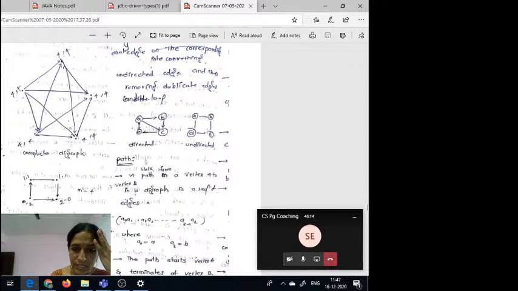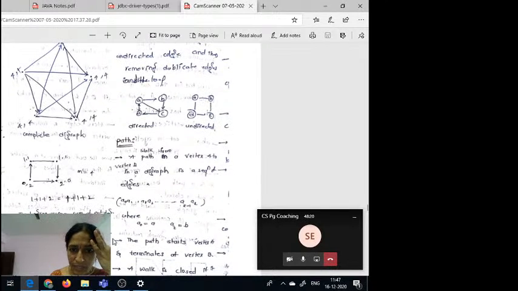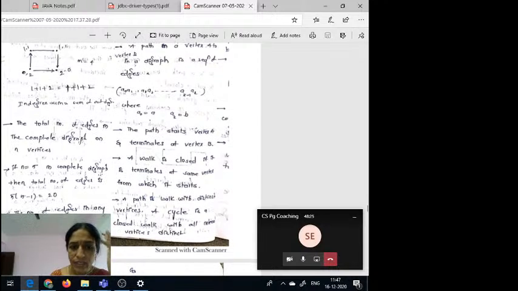The total number of edges m in the complete graph, that m is nothing but what? Total number of edges. Suppose for example, here the total number of edges m, that is equal to sum of in degrees or sum of out degrees in the complete digraph on n vertices. So write down this point also, this is wrong here. The total number of edges m, it is equal to sum of in degrees or sum of out degrees if that complete graph on n vertices.